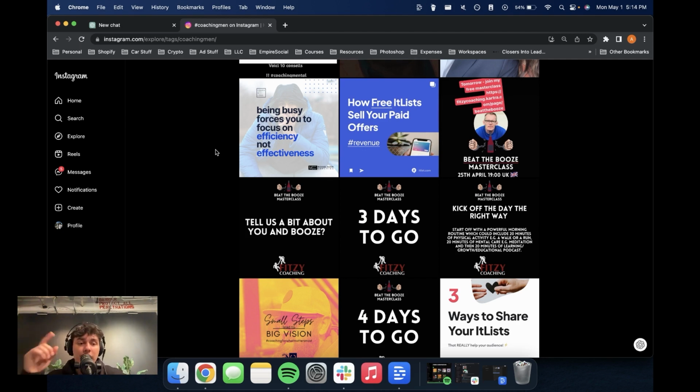So starting off with market research, you've got pretty much four main ways to do market research. There's hashtag research, search bar research, you've got similar accounts, and you could also now use AI to help find those accounts. So what we'll be doing is starting from ground zero, assuming we have nothing to go off of. We're going to start researching, trying to find some accounts that we want to be in the same niche in so that we can take inspiration, start gathering ideas for our own content.